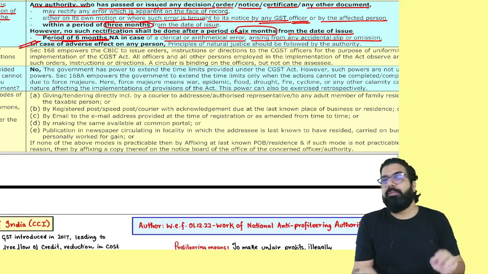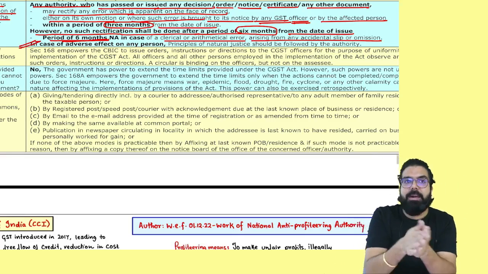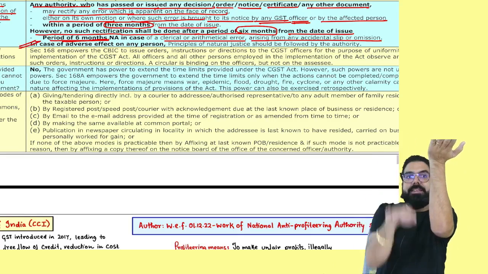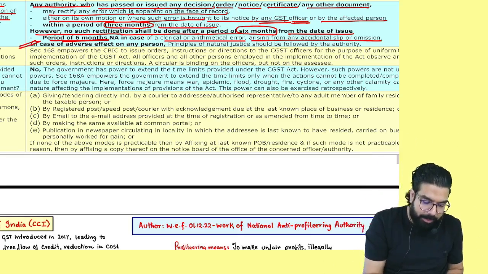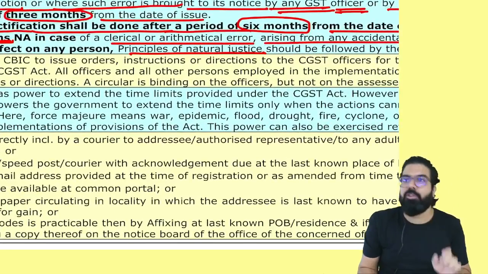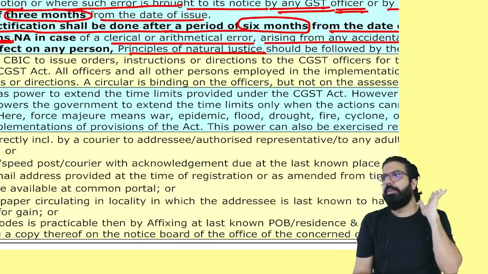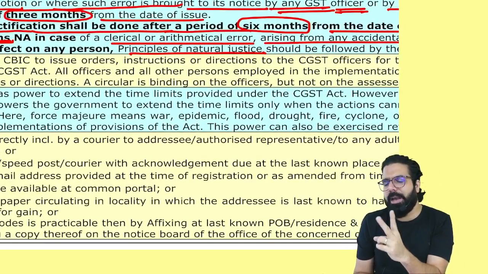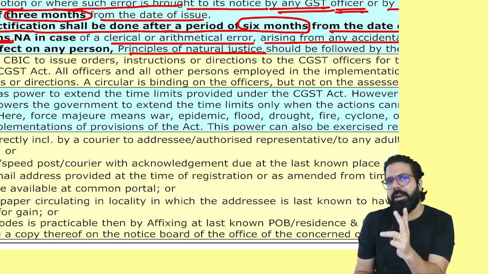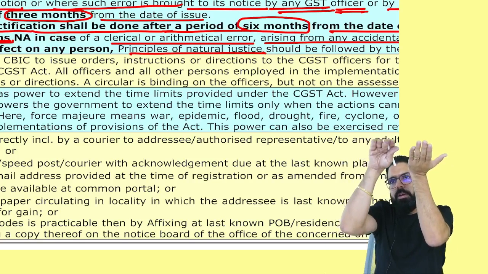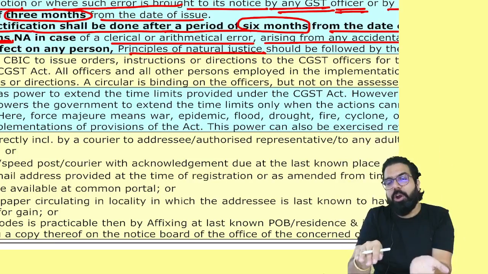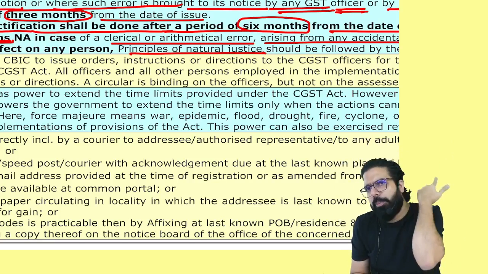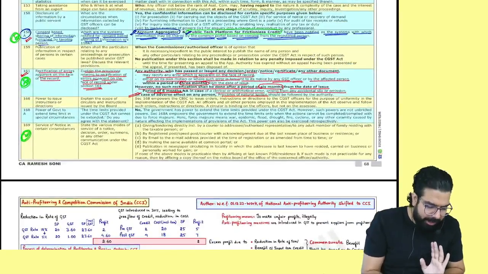In case any rectification happens and my liability goes up or my ITC comes down, I should be provided the principle of natural justice, means opportunity of being heard. People, rectification within how much time? 3 months, maximum 6 months. Clerical error, no time limit. ITC came down or output tax liability went up, opportunity of being heard. This point I like.